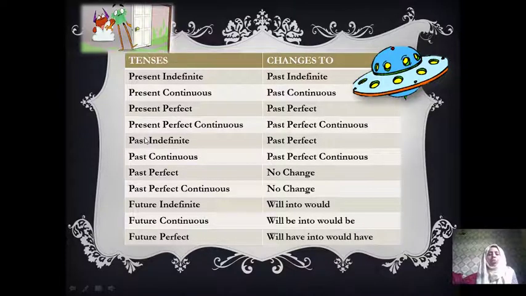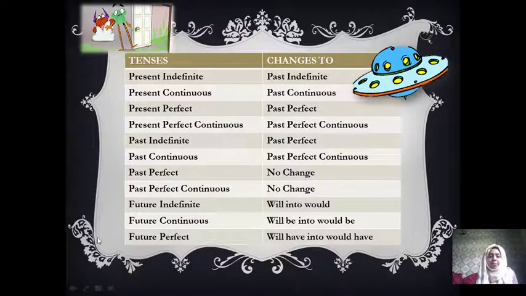Now come to the past tense. If there is a past indefinite tense, we must change it into past perfect. Past continuous changes into past perfect continuous. And remember this: when there is a past perfect, there is no change, and when there is a past perfect continuous, no change. Past perfect and past perfect continuous will not change when you change direct speech into indirect speech.